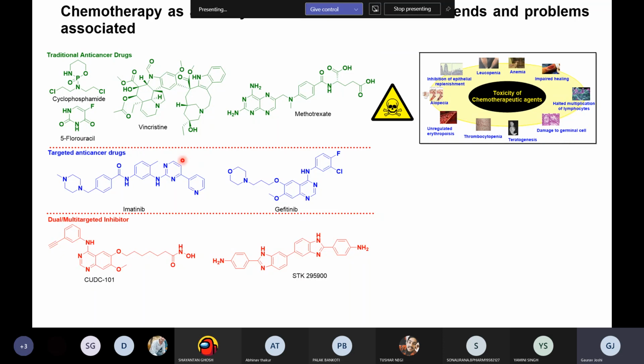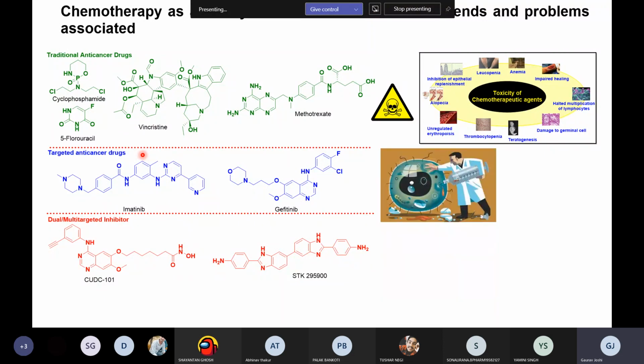So they developed targeted anti-cancer therapies, right? Targeted anti-cancer therapies particularly target a specific target in the overexpressed cell, which is the cancer cell. For example, they used imatinib and gefitinib, which are kinase inhibitors or growth factor inhibitors. But the problem with these drugs is efficacy. When we give these drugs, the cancer cell becomes resistant to them, right? So efficacy and resistance are major issues in targeted cancer therapies.